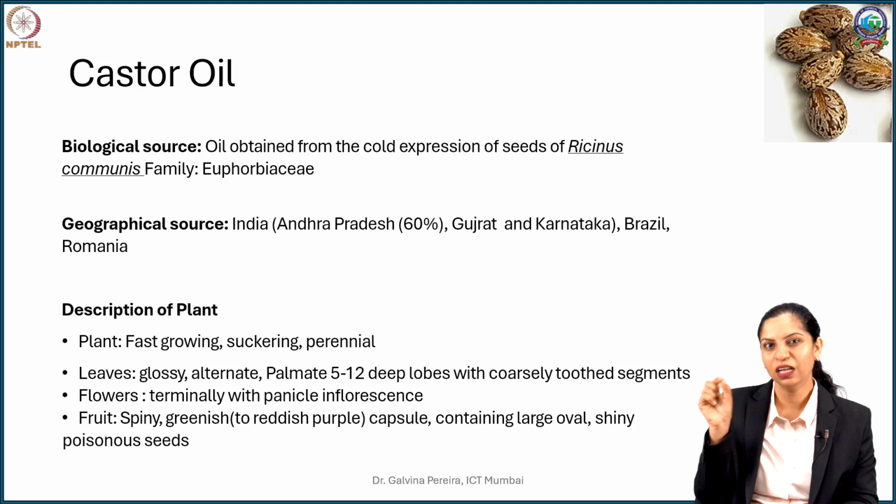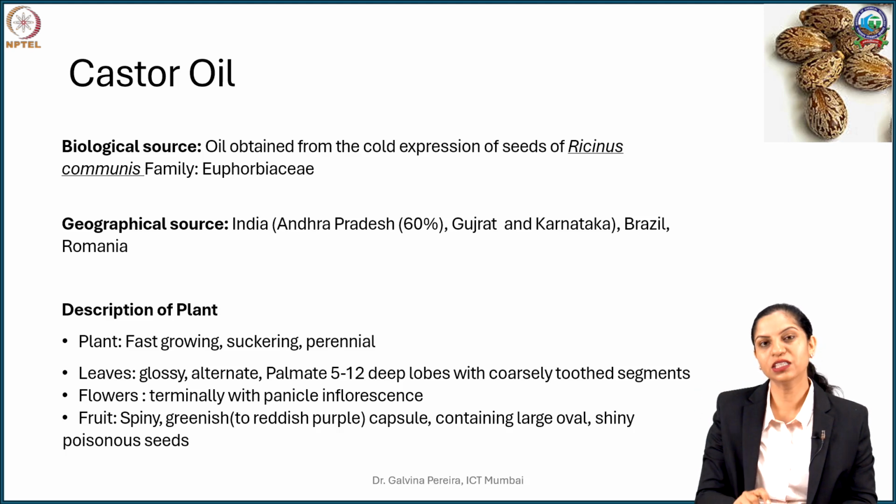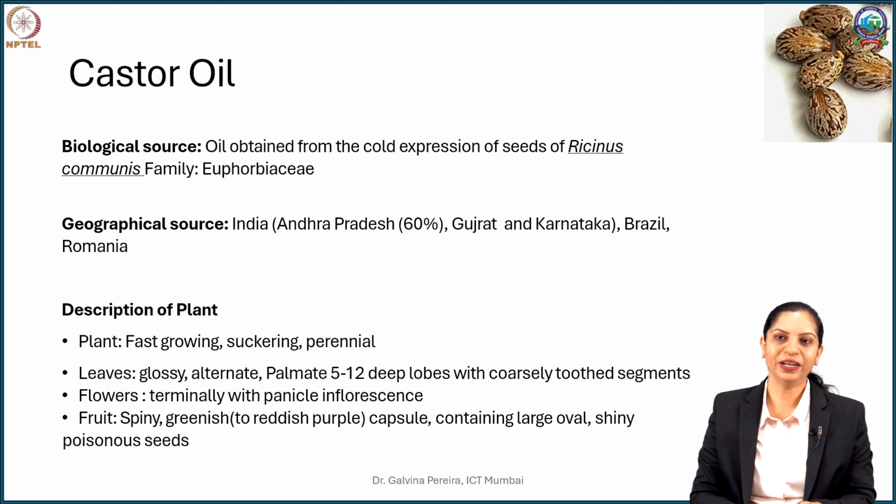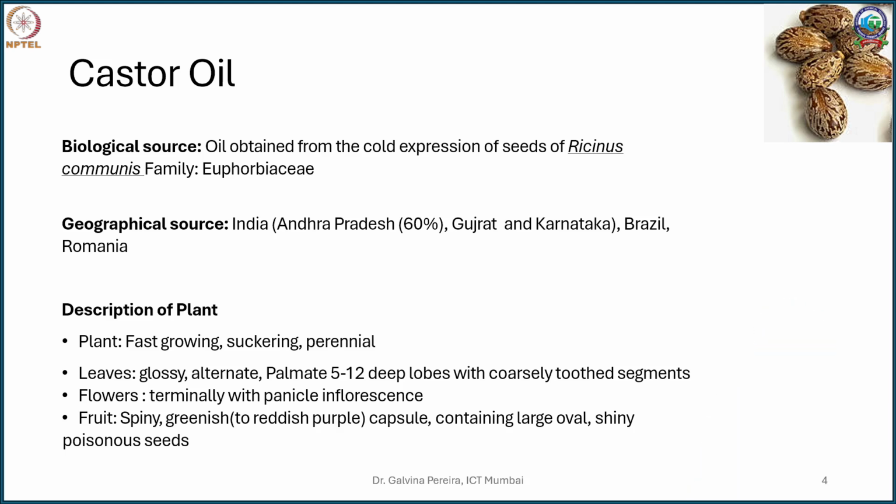Now they bear what is called as a panicle inflorescence, and on top of it you will find capsules, a little spinous capsules. These spinous capsules, once they mature, break or dehisce, break open, releasing the seeds. So you can see some seeds here. They are nice mottled or what is called as marble finished seeds, and if you specifically see in this region, you see a tiny outgrowth, and that outgrowth is called as caruncle.